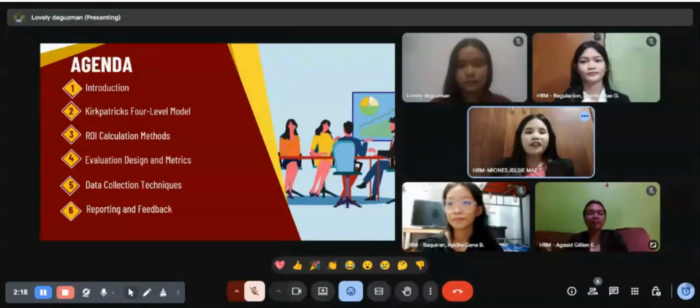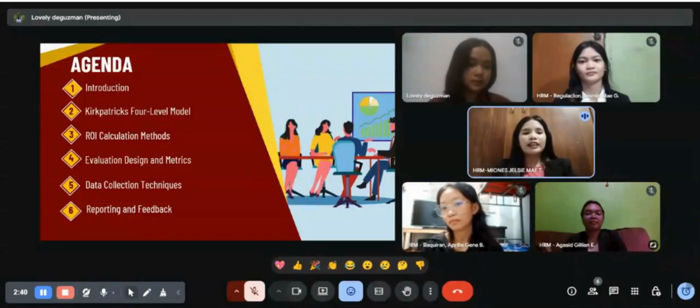Agenda. First is the introduction. Second is Kirkpatrick's four-level model. Third is the return on investment calculation methods. Fourth is evaluation designs and metrics. Fifth is data collection and techniques. And lastly, reporting and feedback.